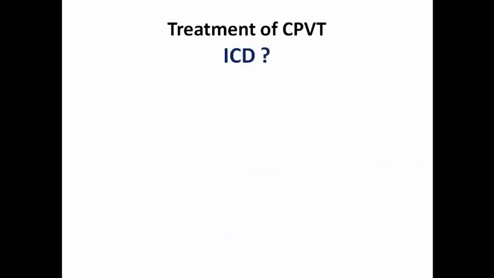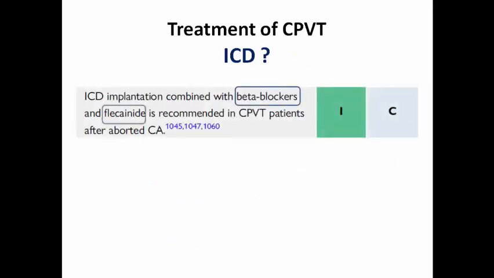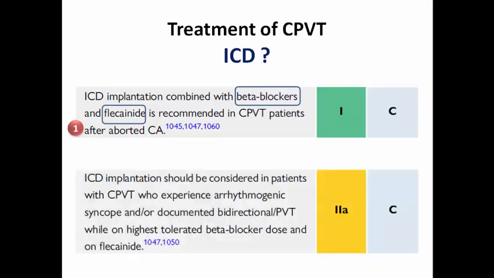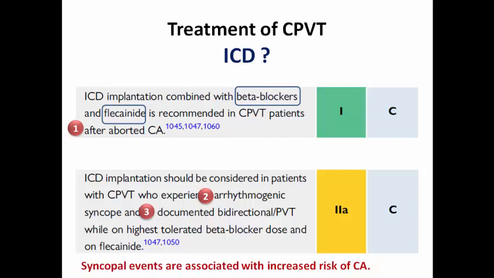When to think of ICD in CPVT? It should be combined with beta blockers and flecainide in those after aborted cardiac arrest. Of course, this makes sense. And it should be considered also in patients who have rhythmogenic syncope or documented bidirectional or polymorphic VT, while on the highest tolerated dose of beta blockers and on flecainide, because here the syncopal events are associated with an increased risk of cardiac arrest. It is the same indication as in long QT syndrome.